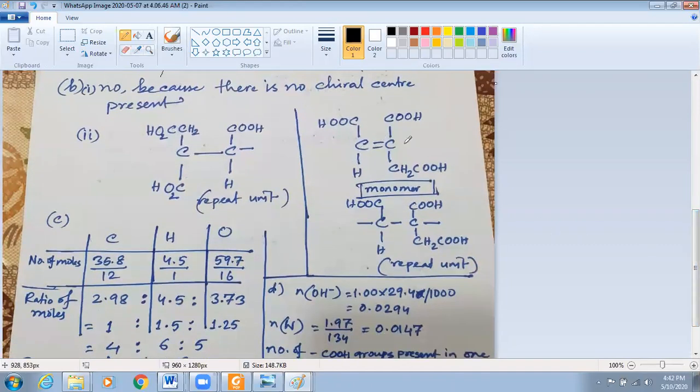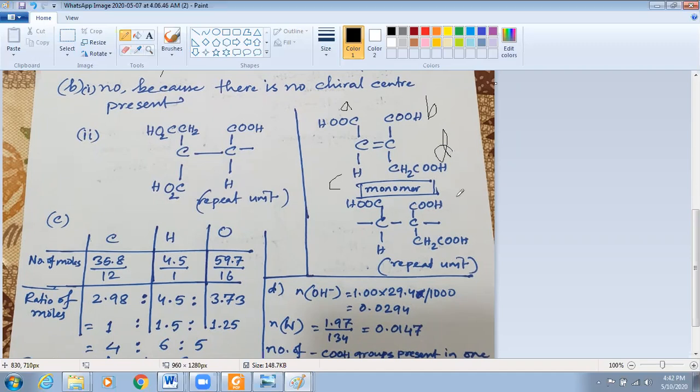Here I have drawn the monomer, C double bond C. I taught you a very simple technique. You remember? Always draw a structure like C double bond C, then A, B, C, D. This is how you have to draw the structure. This is how you'll get the monomer. You can see it, right? So this is our A, this is B, this is C, and this group is D.